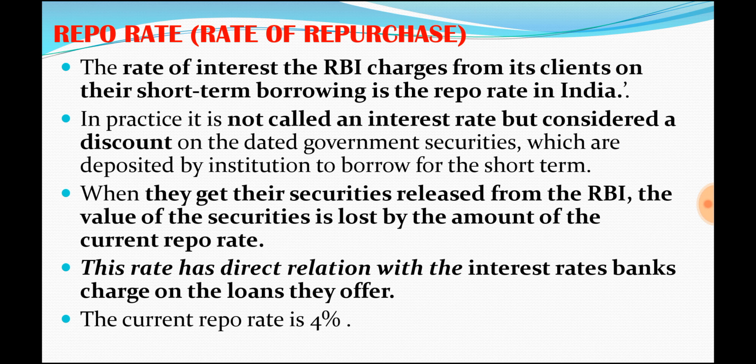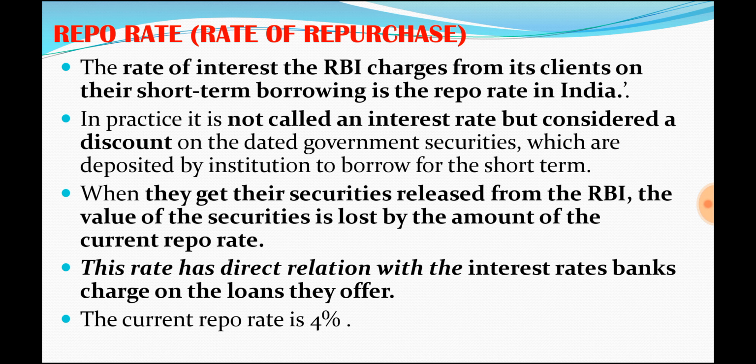See, generally, if a bank wants to borrow some money from RBI, in this method, they will go to RBI and give the government securities that they have, and they will get that much amount.